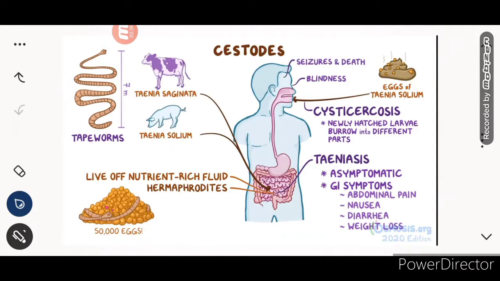So cestodes are also known as tapeworms, and they are hermaphrodites, and the carriers are cow and pig.